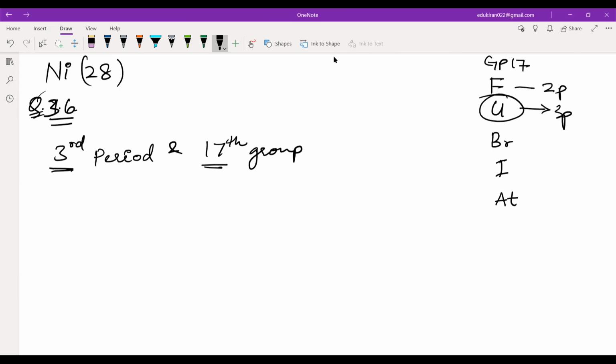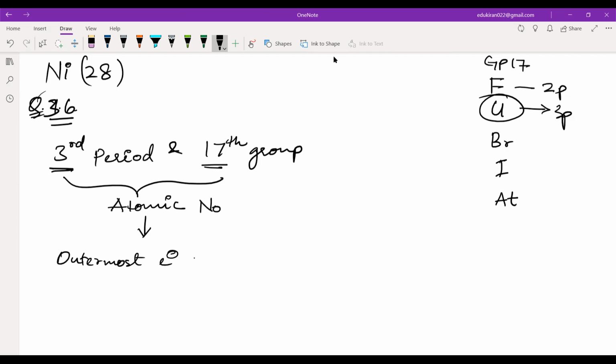Now the other way could be that you determine the atomic number from this information. Even then, you have to have memorized the atomic numbers till at least 20 or 30, then only you can answer this question. So how do we get the atomic number from the period number and the 17th group? Any idea?